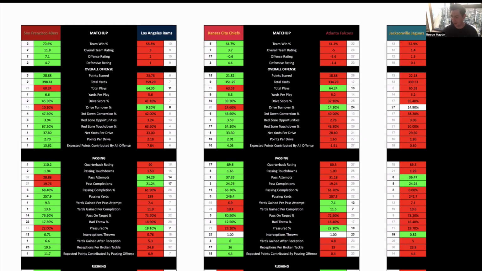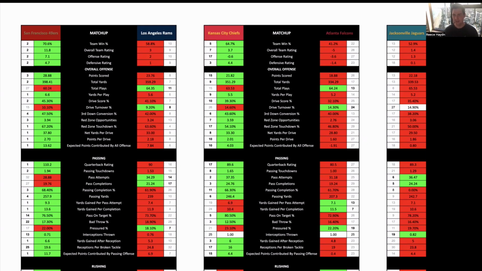KC are 2-0 to start the season, both of those games being played at home. They beat Baltimore in week 1 and then got over the line against Cincinnati last week, 26-25. Atlanta lost their opening game against Pittsburgh, then went on the road to Philadelphia and were able to win that game with a last-minute drive to get in front after Philadelphia pretty much blew the game, as we mentioned earlier.